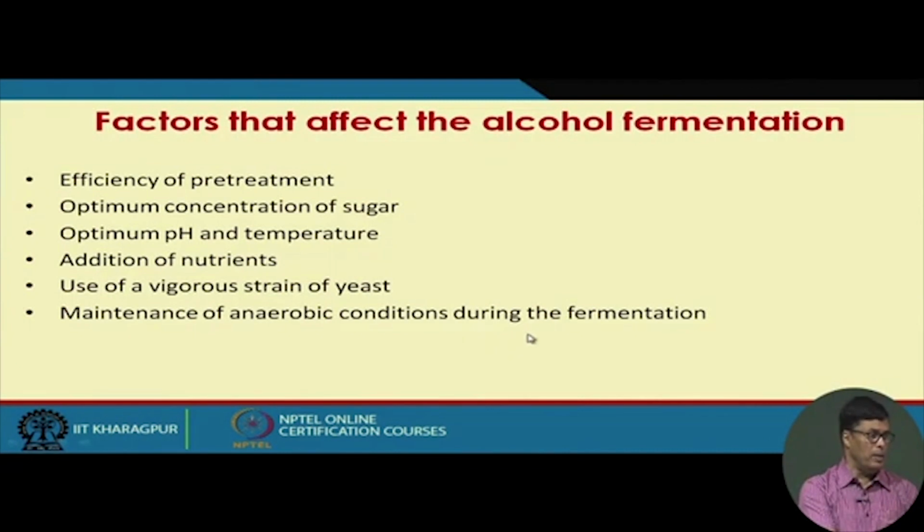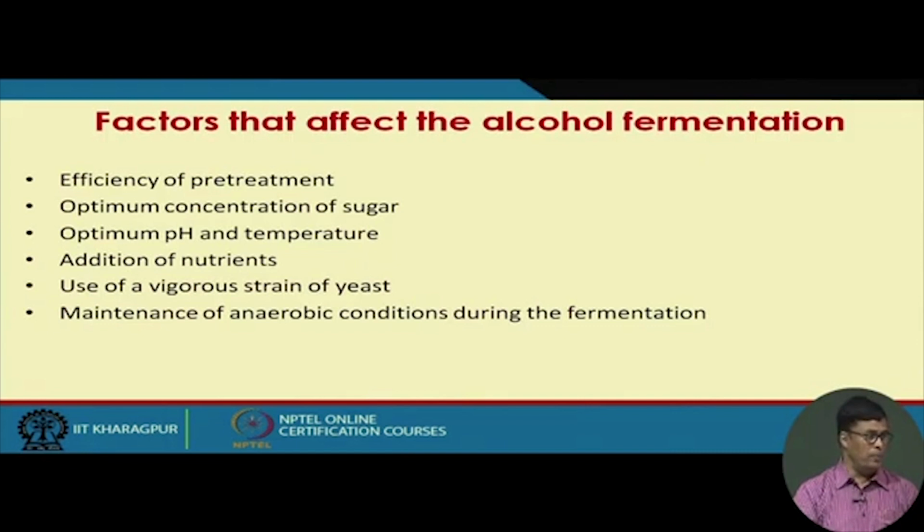Now, one thing I want to point out here: the alcohol fermentation process can take place in an open vat. We don't require much sterile condition. The reason is that, as I mentioned, it proceeds at acidic pH, and at acidic pH fewer organisms can grow.